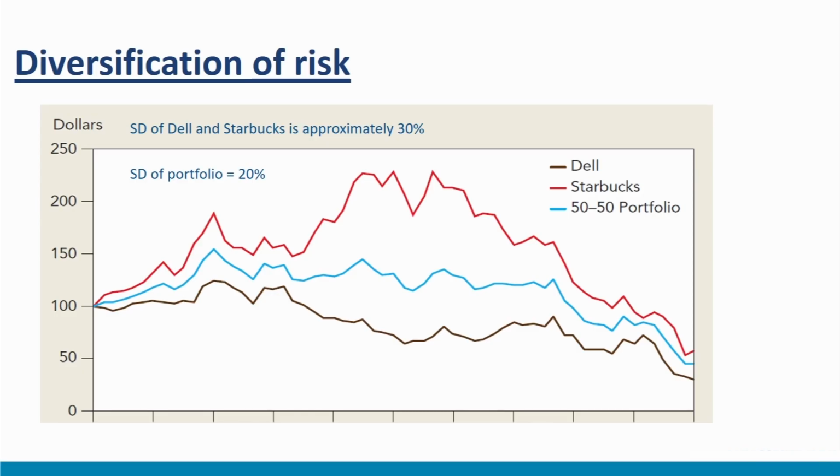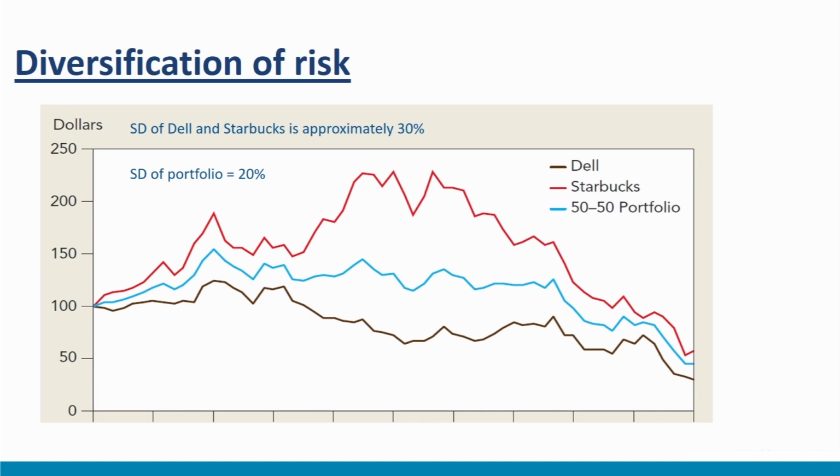Consider another example where two stocks, Dell and Starbucks, and the 50-50 portfolio of these stocks is plotted over time. Assume an initial investment of $100. It is very easy to see here that diversification provides a substantial reduction in variability. The standard deviation of both of these stocks was about 30%.